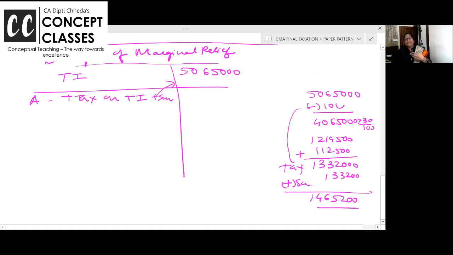Please don't hesitate, ma'am. We are in the finals class. How can we have this doubt? If you have asked, fine. But remember, don't calculate marginal relief where agricultural income is there. Don't calculate the tax with ESES. Where are we calculating tax with ESES? One is MAT, one is DTA, and one last one, day before yesterday we did penalties.